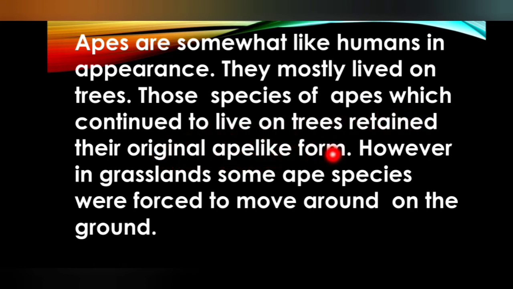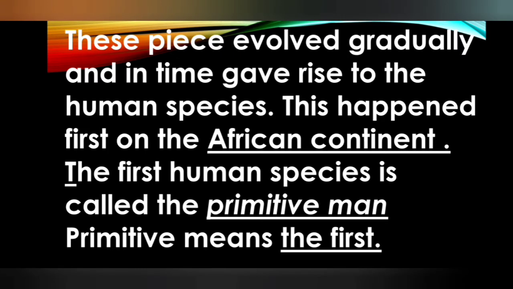However, in the grasslands, apes of some species were forced to move around on the ground. They had to walk on the ground.